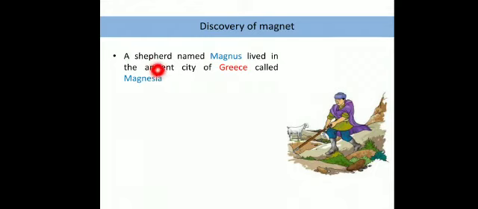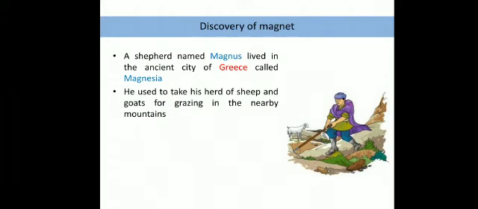So this shepherd used to take his sheep and goats every day for grazing. He used to take his herd of sheep, a group or a bunch of sheep that he has, for grazing in the nearby mountains, almost every day.